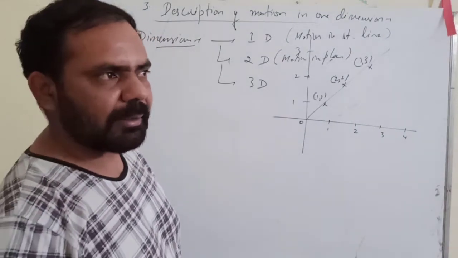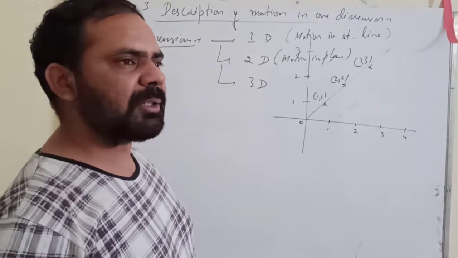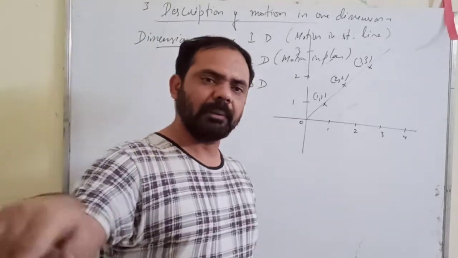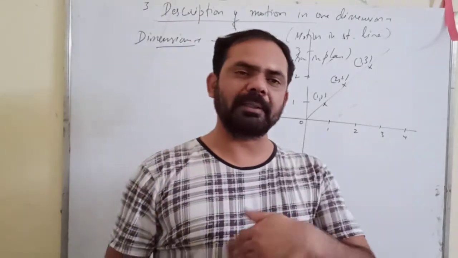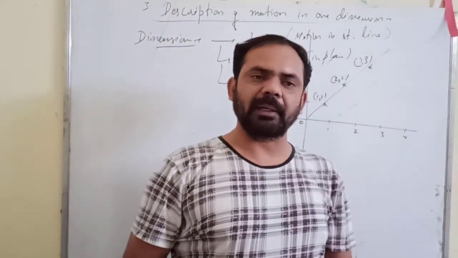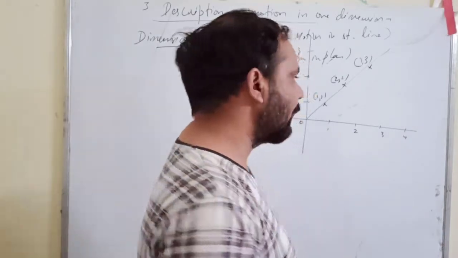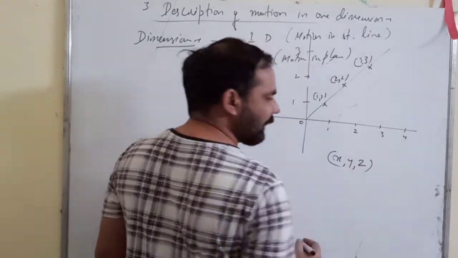But from class 11th, you will represent the points in coordinate space, and space has three dimensions: length, breadth, and height. Suppose your length is your x-axis, then breadth is y-axis, then your height will become the z-axis, the third coordinate, and therefore you will represent the points like this: x, y, z.